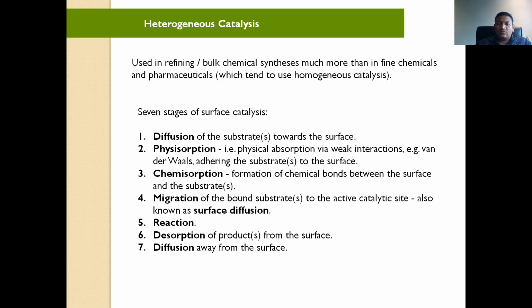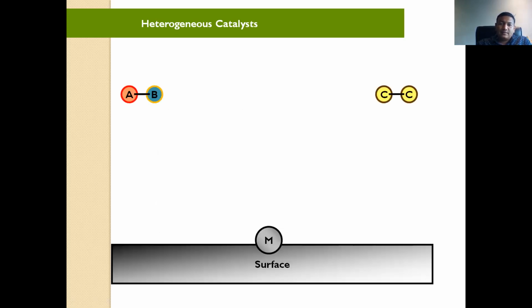So these are the seven steps. Just write down right now, and I will show you in the next slide the presentation of how it will react or how it actually behaves in the reaction. See, this is the surface. Obviously, this surface having metal means this is the catalyst, this downside. You can see my pointer.